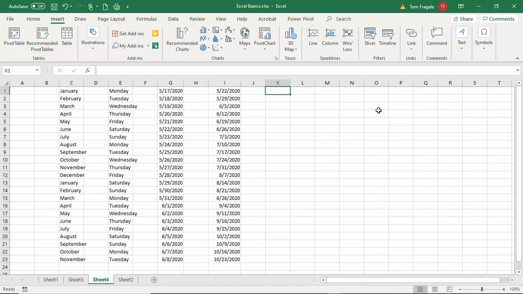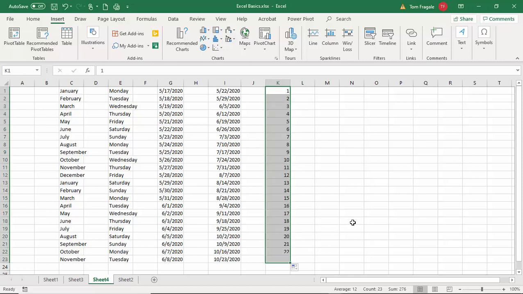So I'm going to come over here, I'll type in 1 and then 2. I'm going to highlight both of those numbers with the white cross. See how I get the white cross in the middle? I want to go ahead and highlight both of those, get the black cross at the corner, and then drag it down. Good. So now the number's filled in.